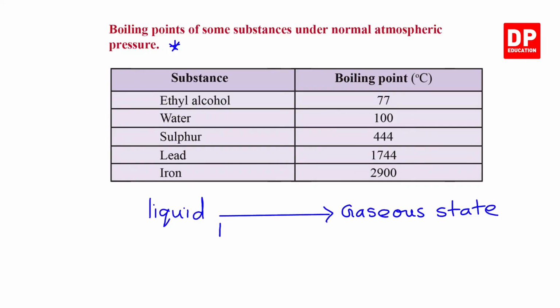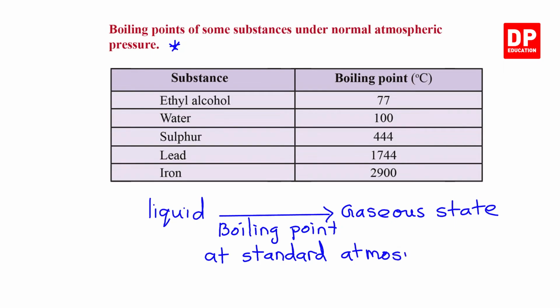Then we call it boiling point at standard atmospheric pressure.